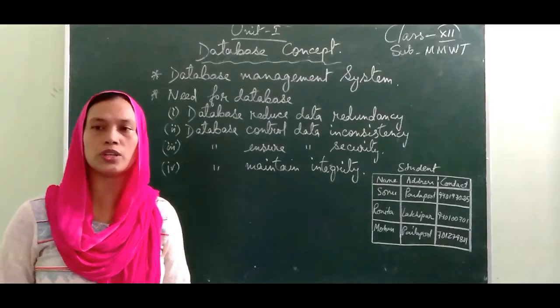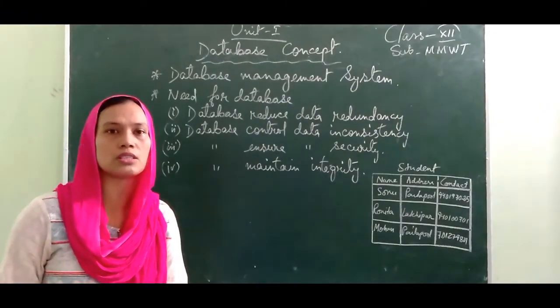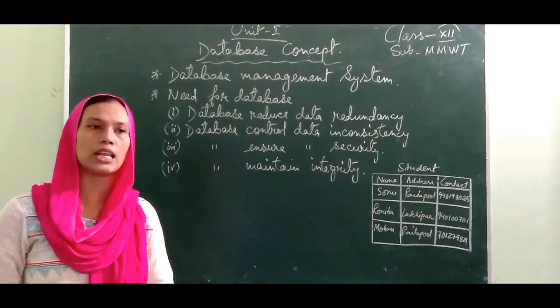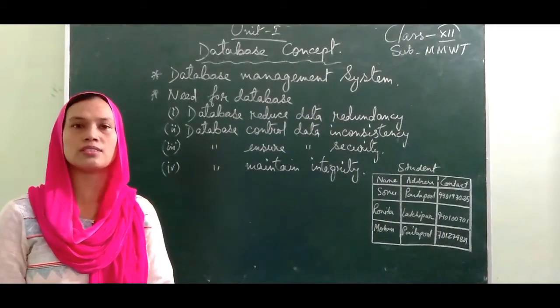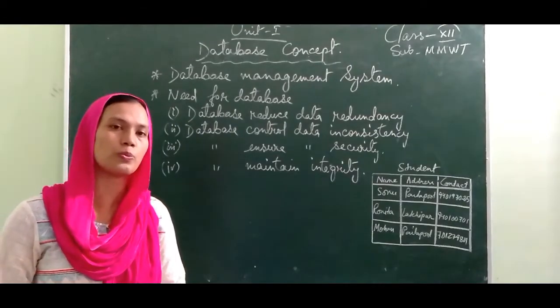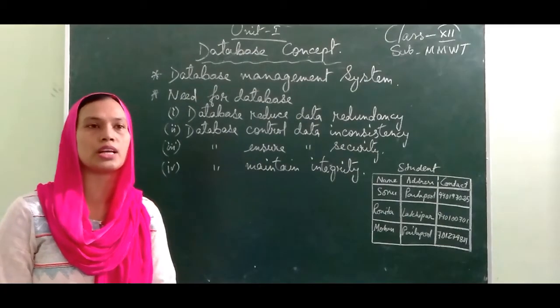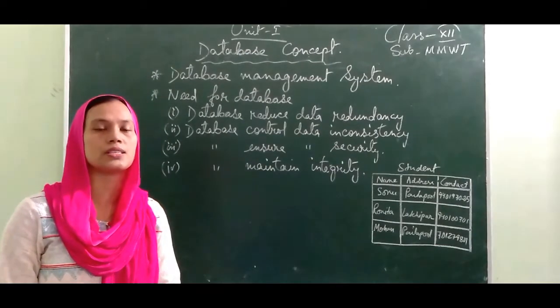a database, usually we do in our daily lives, like in our school system itself. When you take an admission, your data used to be collected, like your name, address, contact number, your parents' names, father's name, mother's name. All these things used to be collected in the school when you take the admission. This collection of data is called a database.